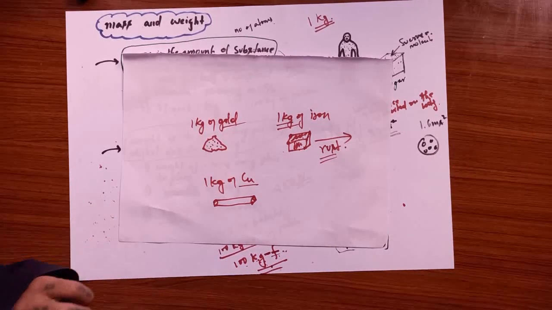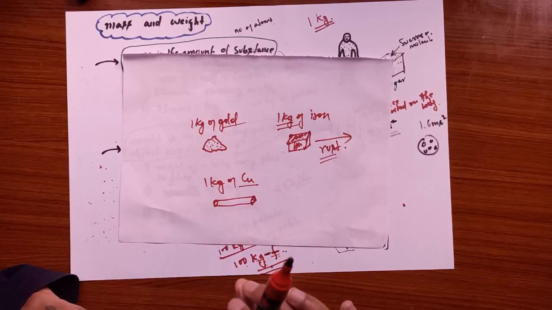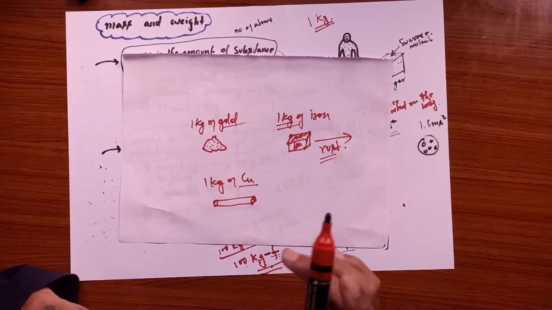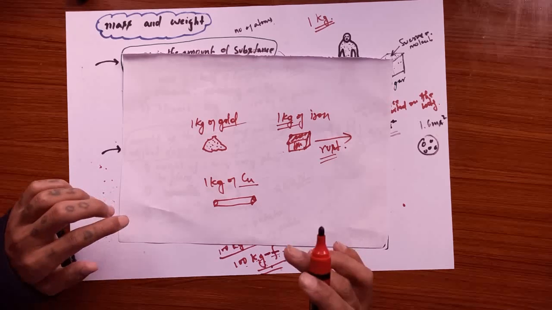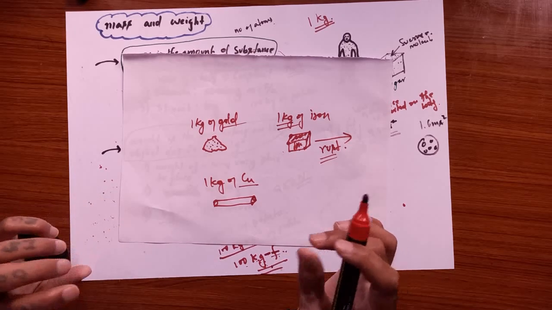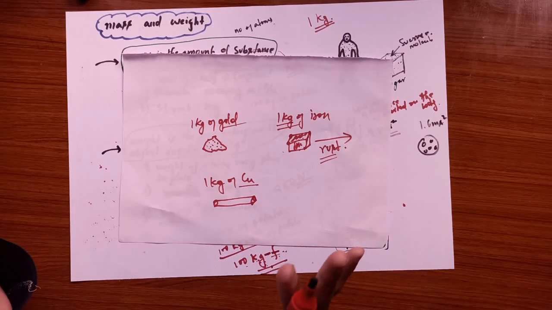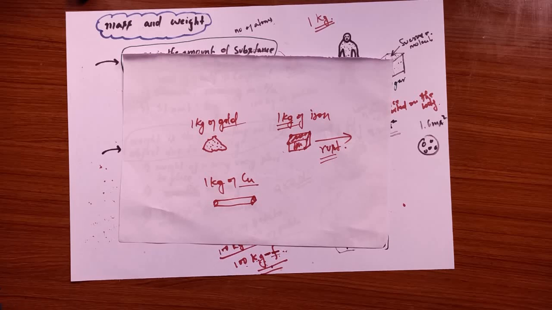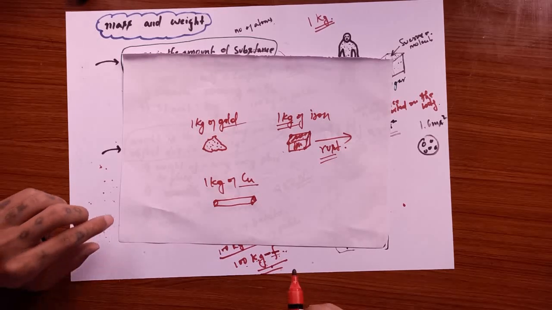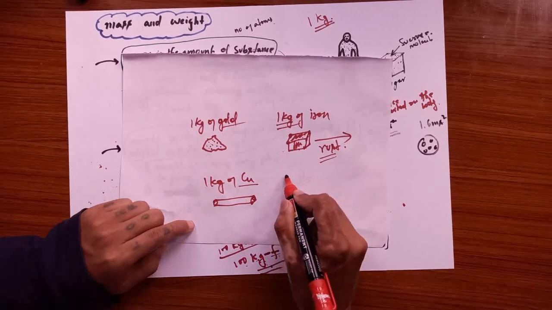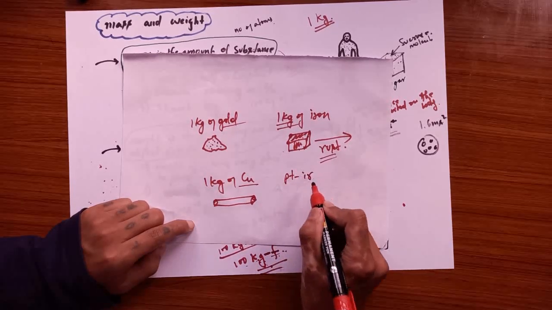So scientists have to come up with a point of reference here, in such a way that they have to build something which does not change in kg, or they preserve it properly so that they have a point of reference for measuring things here. So they built an alloy called the platinum iridium alloy.